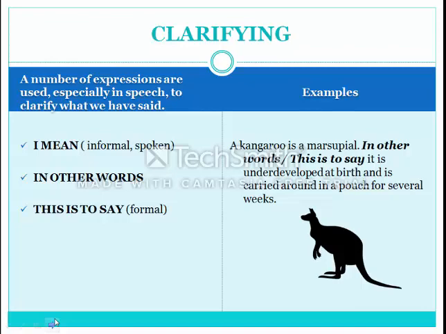A kangaroo is a marsupial. In other words, this is to say it is underdeveloped at birth and is carried around in a pouch for several weeks.